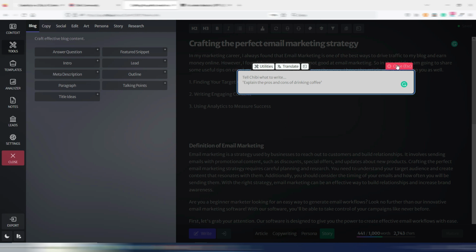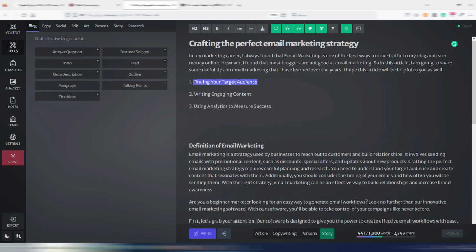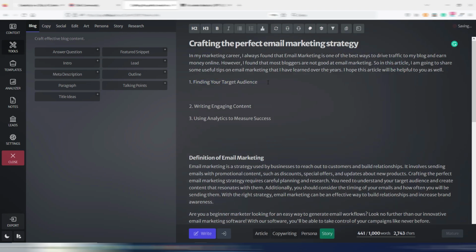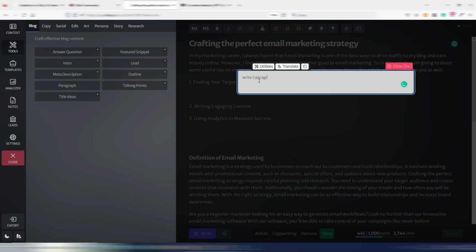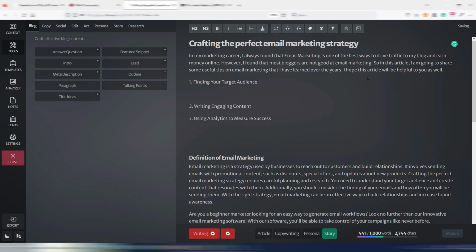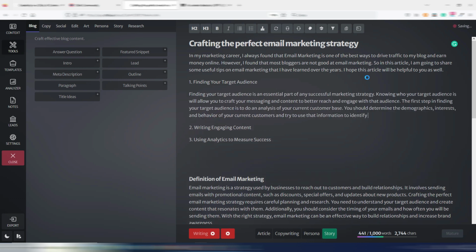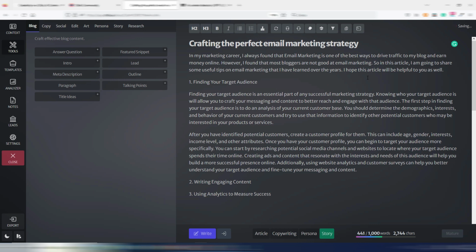For example, I can copy this. This is the simplest way, because there are other ways using variables. Anyway, write 2 paragraphs about, and this is my command. I click on enter and I think Chibi will generate for me 2 paragraphs about this subtopic. Perfect, 2 paragraphs. I can even be more specific, set a tone of voice, everything I want.